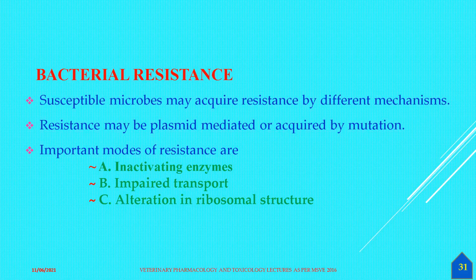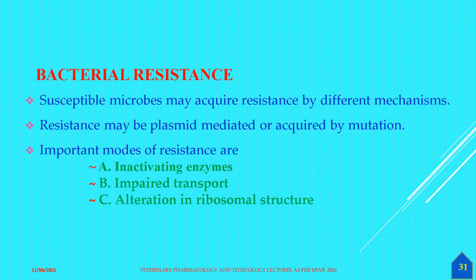So these are the three mechanisms. Number one, the inactivating enzymes. Two, impaired transport inside the bacteria: if the drug is not transported inside the bacteria, whether by active or passive transport, the microbial organisms cannot be killed at all. Three, alteration in the ribosomal structure, so that the antibiotic cannot bind with the target site, and hence resistance comes. Now let us discuss the inactivating enzymes.